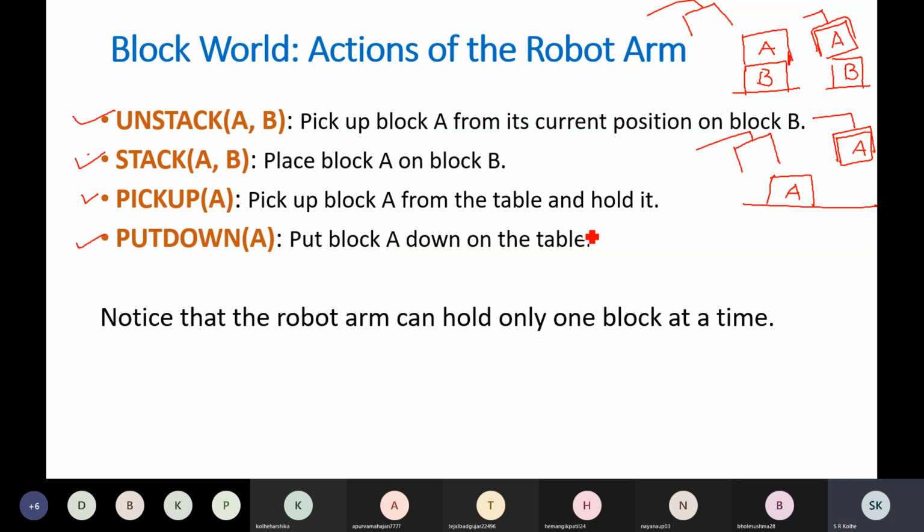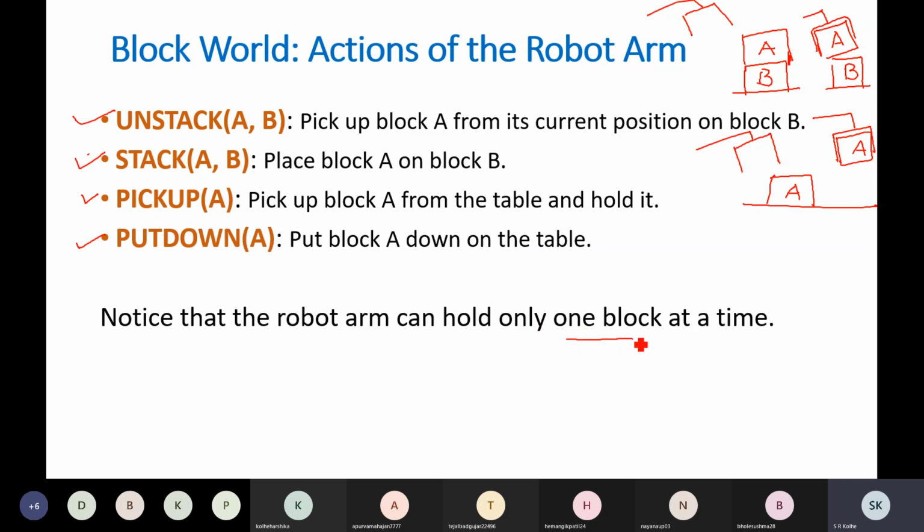And similar to that we will have the put down operation: put block A down on the table. For the put down operation, if the input is like this, the arm is holding block A, put down A, and after executing put down A, the output will be what is shown on the left hand side. So block A will be on the table. Here you might have noticed that the robot arm is designed in such a way that it can hold only one block at a time.